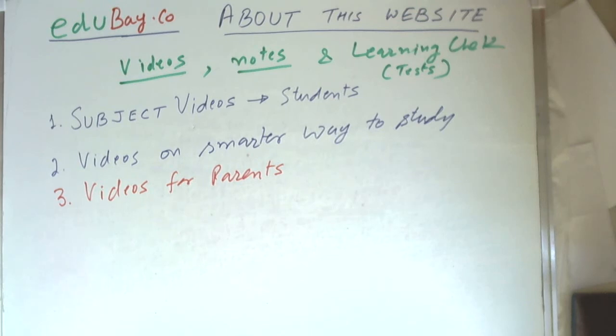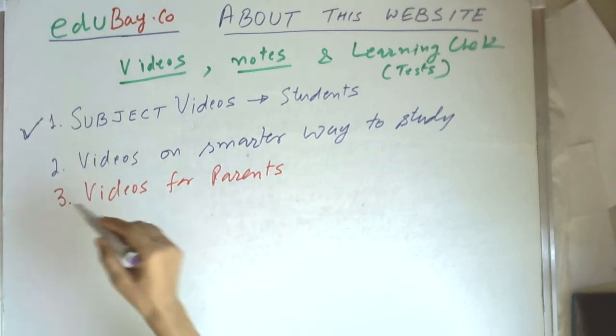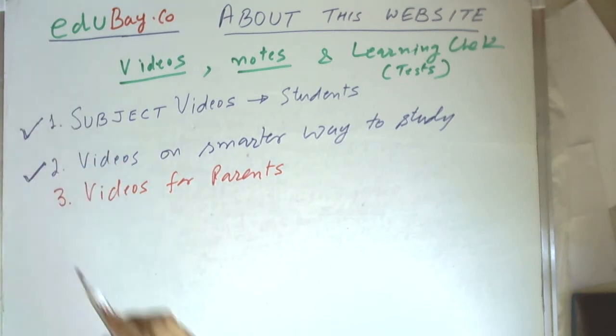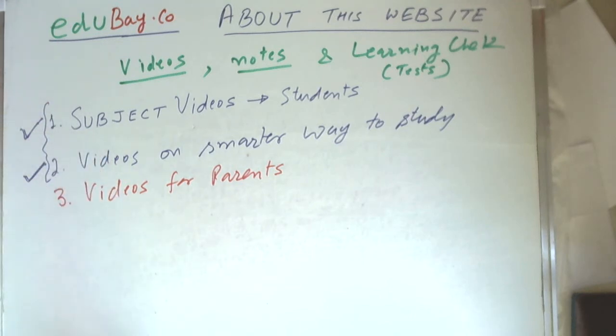Let me again summarize. The subject videos are meant for students, and the videos on smarter way to study are also meant for students. The subject videos cover the fundamentals of the subject in short videos of 8 to 10 minutes, done as per the syllabus in the same order.